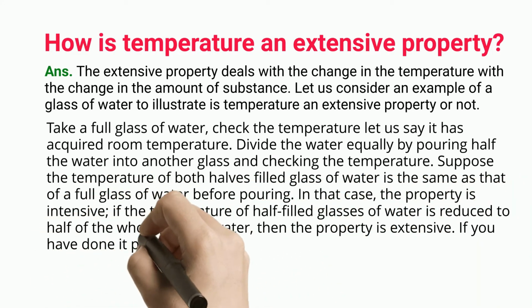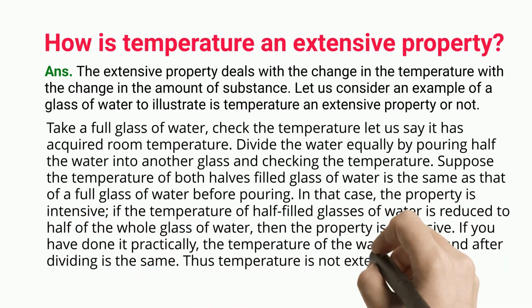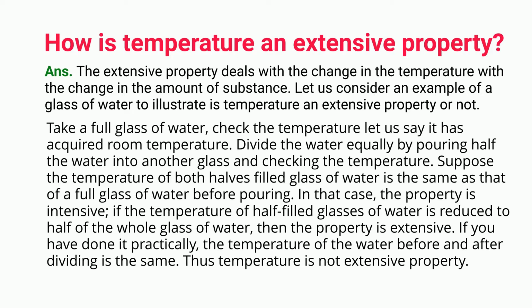If the temperature of half-filled glasses of water is reduced to half of the whole glass of water, then the property is extensive. If you have done it practically, the temperature of the water before and after dividing is the same. Thus temperature is not an extensive property.